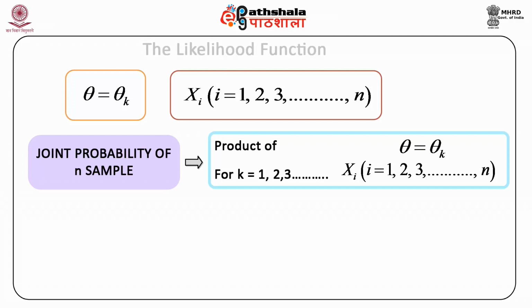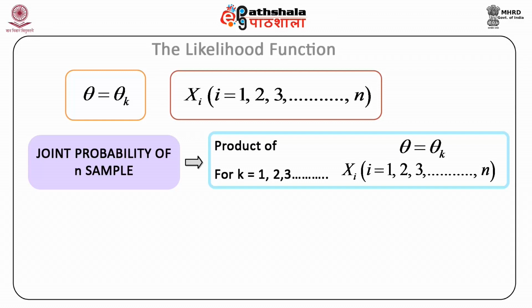Now this exercise can be repeated for each possible assumed value of the parameter, theta equal to theta k, for k equal to 1 to 3. The value of theta that maximizes the probability of the sample is the maximum likelihood estimate of theta.